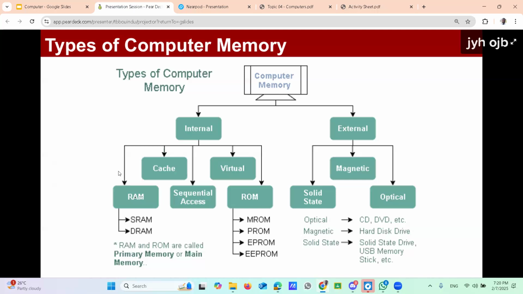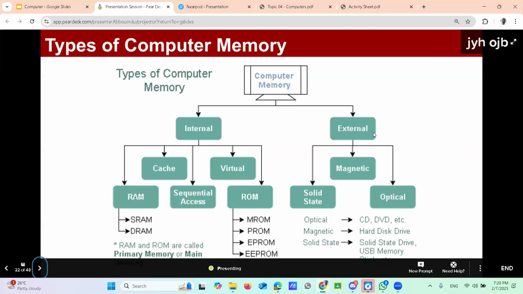Then the other side explains external memories. Look at the right side of the diagram. Another name for external is secondary memory. Examples given here are solid state, magnetic, and optical. Here they are giving the technology used to store the data.